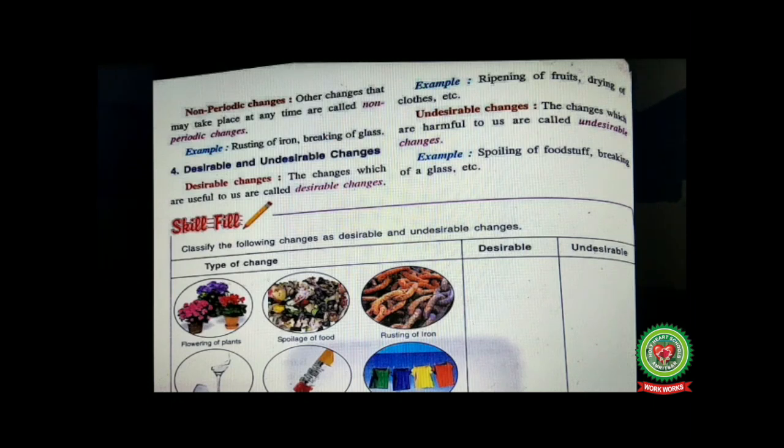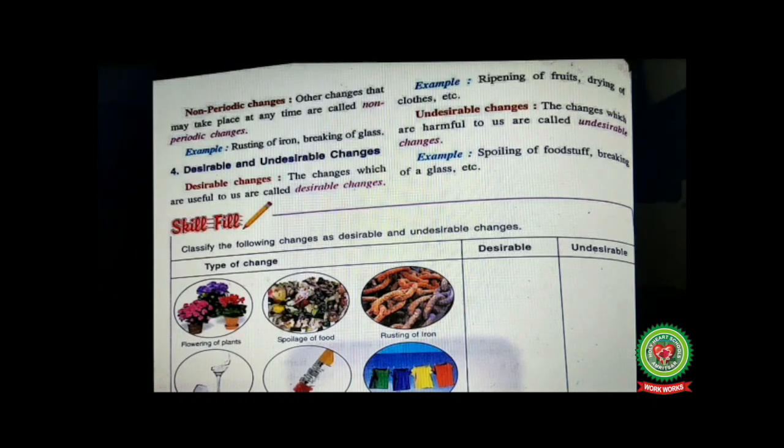Next comes desirable and undesirable changes. Desirable changes. The changes which are useful to us are called desirable changes. As discussed earlier, germination of seeds is a desirable change. Formation of day and night is also a desirable change. Here examples are ripening of fruits. Yes, we need fruits. They are useful to us, so it's a desirable change. Next is drying of clothes. That is also useful to us, so it is also a desirable change.